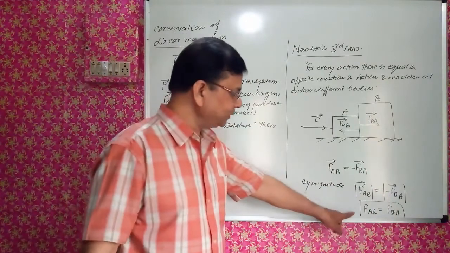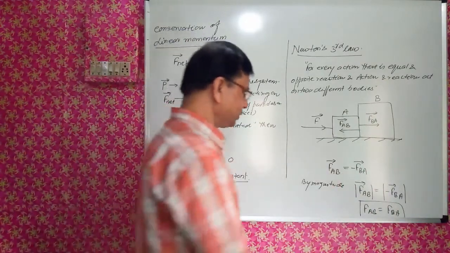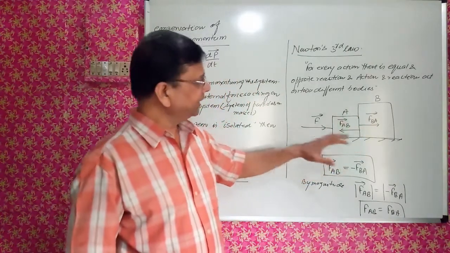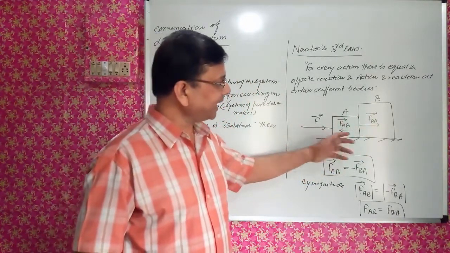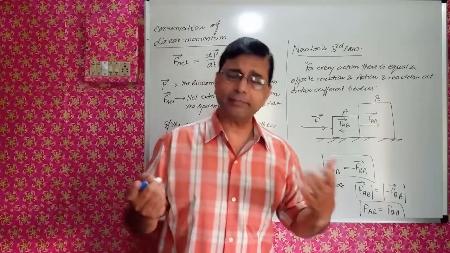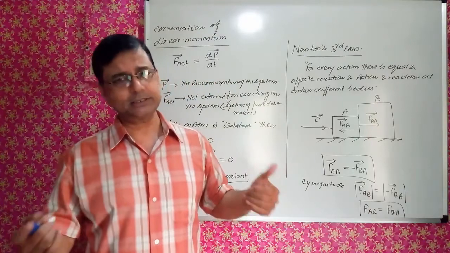So this is by magnitude and this is by vector form. So these are for action-reaction I have shown. Even though I have applied external forces, here I am talking about the action-reaction pair, which by magnitude are equal and direction is opposite.